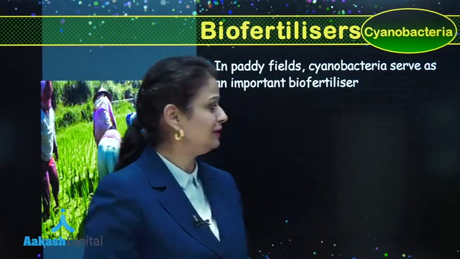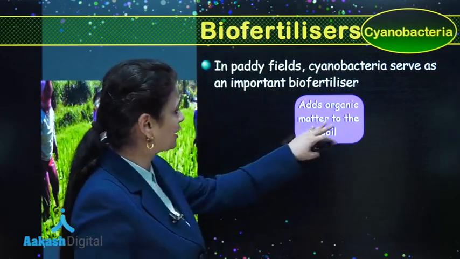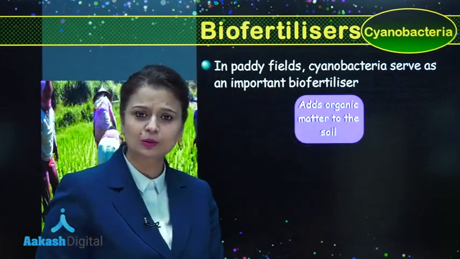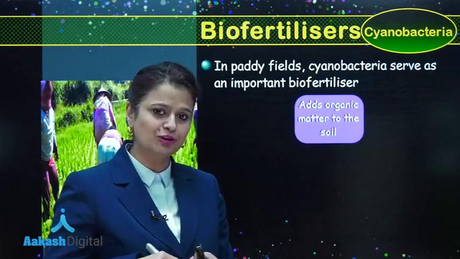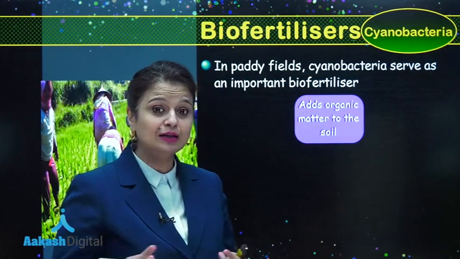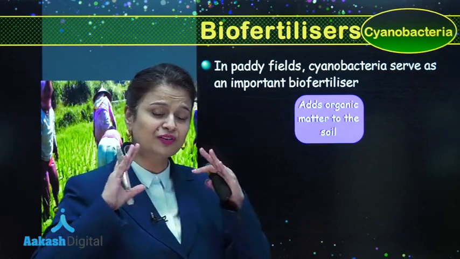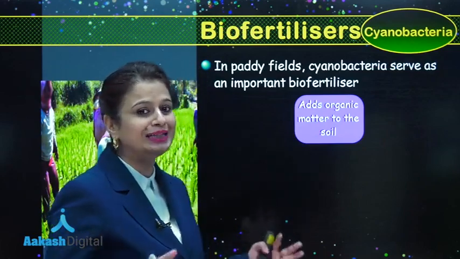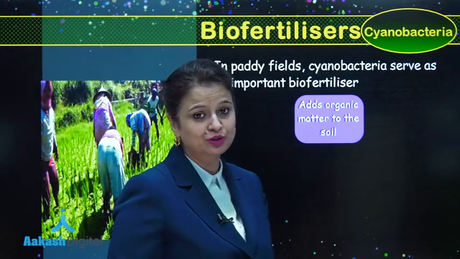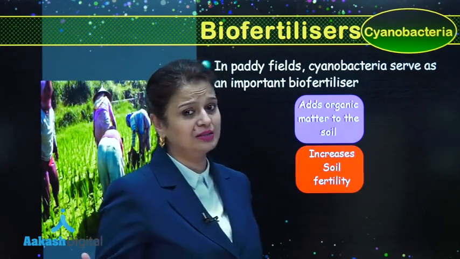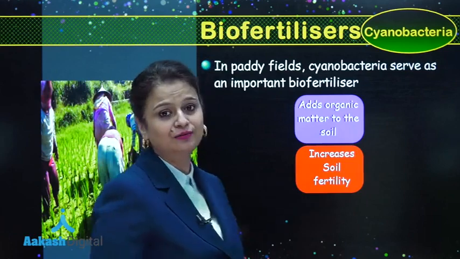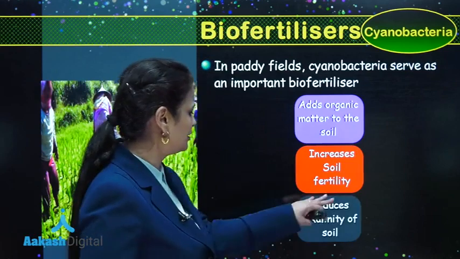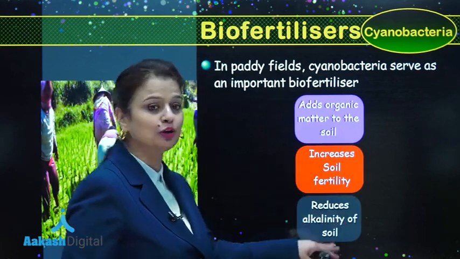Cyanobacteria help in adding organic matter to the soil. How is it so? They are involved in nitrogen fixation, and they are also autotrophic, so they can fix carbon dioxide. If they fix carbon dioxide, surely they will add organic matter to the soil. Because they fix nitrogen, this increases soil fertility, and they also reduce alkalinity of soil.